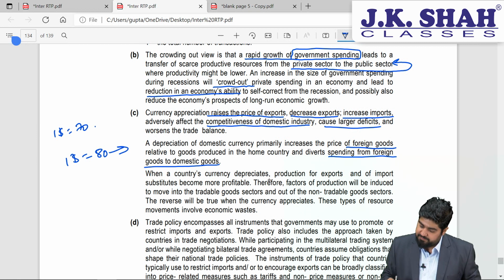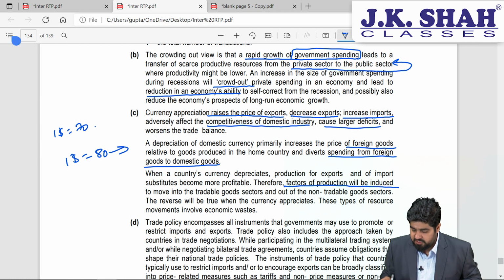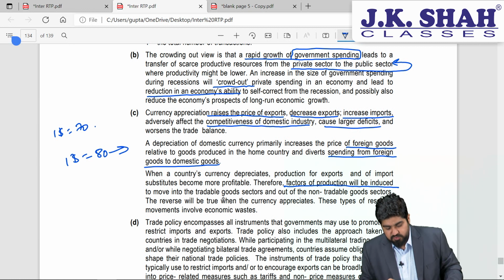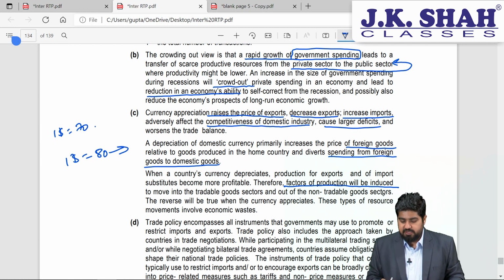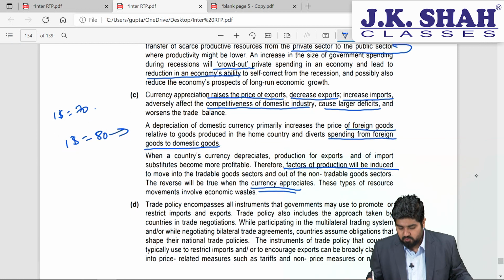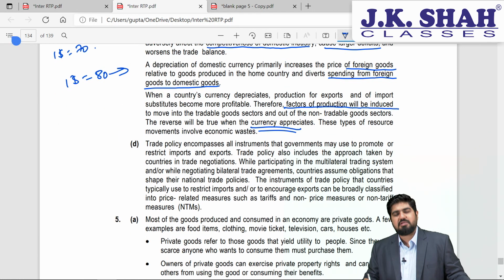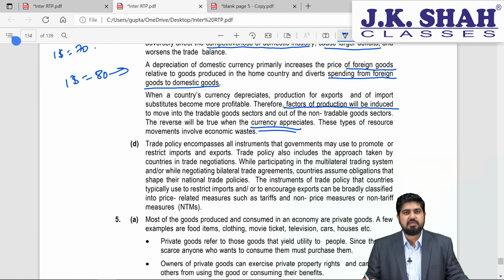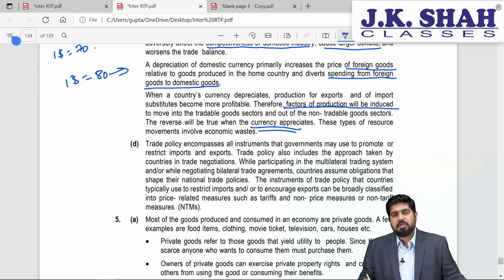When a currency depreciates, production for exports and of import substitutes is more profitable. Therefore, factors of production will be induced to move into the tradable sectors and out of the non-tradable goods sector. The reverse will occur when the currency appreciates. These types of resource movements involve economic waste also. So neither appreciation nor depreciation for too long is desirable in the economy.